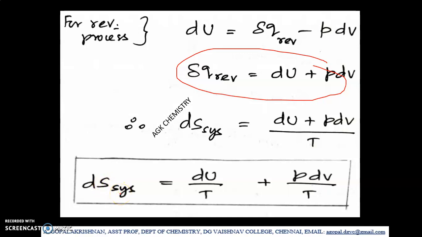We know how to calculate entropy change of the surrounding, which is minus dQ system by T, as we derived already. But this formula is to calculate entropy change for the system alone, irrespective of whether the process is reversible or irreversible, whether the substance is an ideal gas or real gas, whatever it is.